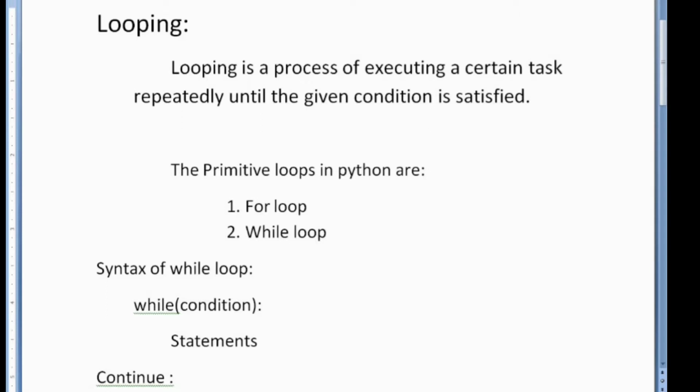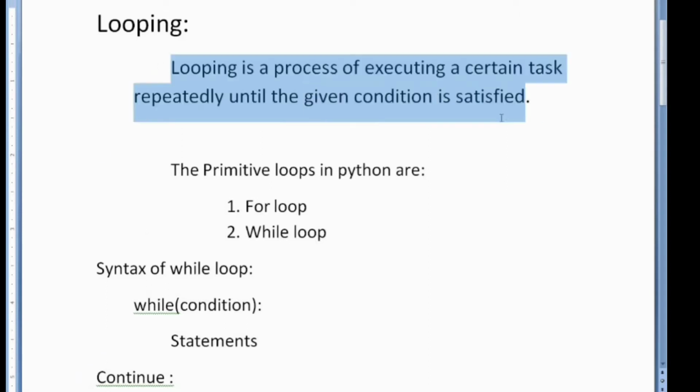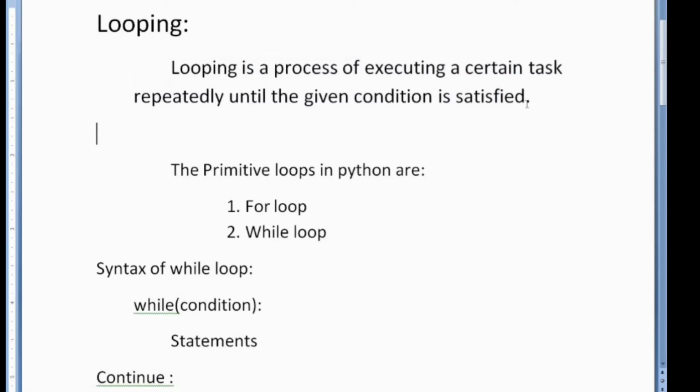So why are we using loops inside our program? We use loops to execute a task for a certain number of times, and the loop will be terminated when the maximum number of times is reached. That is nothing but the condition. If the condition is violated, then the looping will be ended after the statement is executed. So that is the concept of loop inside the program.